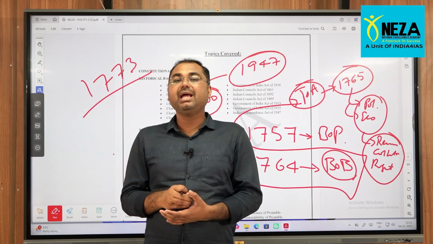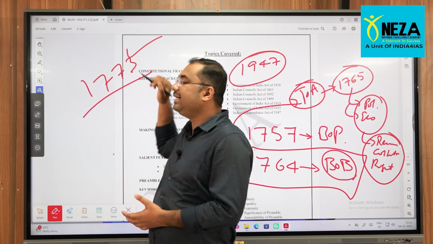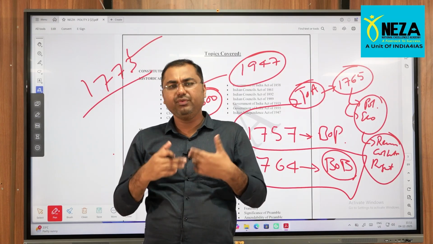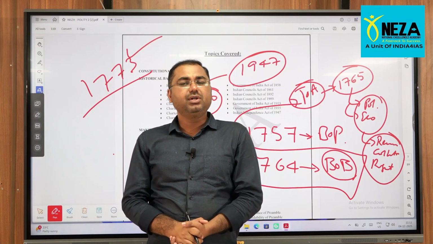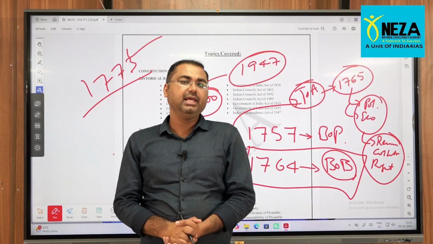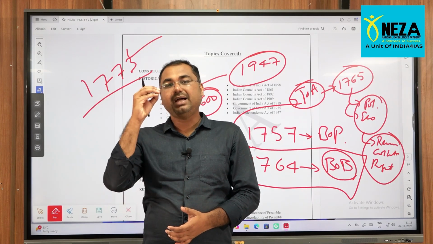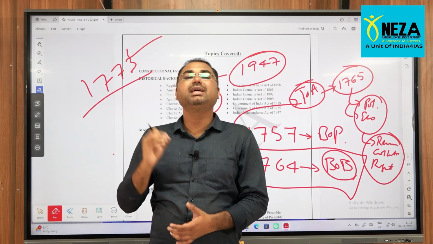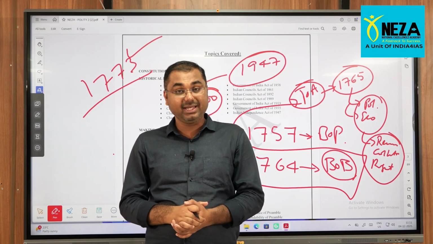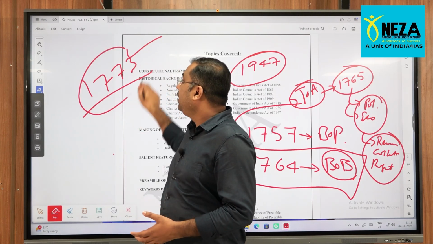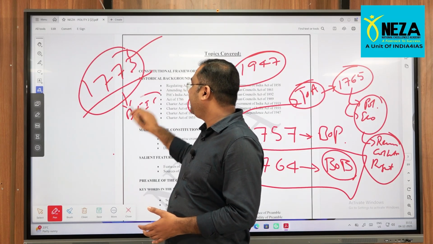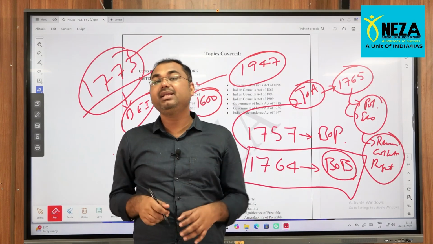This act was passed in 1773 by the British Parliament, on the order of Queen Elizabeth herself, and the first act, the Regulating Act, was passed in the year 1773 to regulate whom? To regulate the British East India Company, which was established in India.